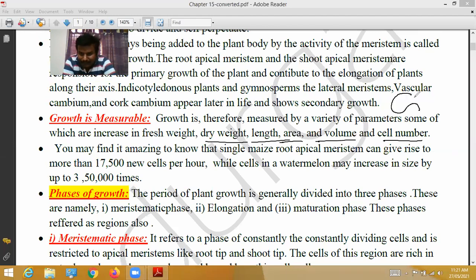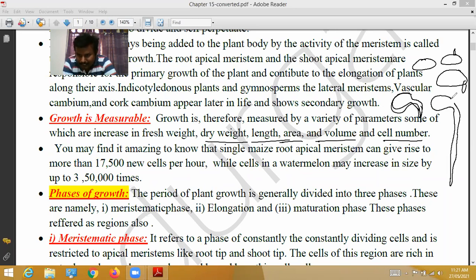Take one seed. This is the seed today. Next day, slowly it comes. Later, its length is increased, automatically from the upside. If we see these things clearly, step 1, step 2, step 3, step 4, step 5, step 6, and so on, we can measure growth if we observe daily growth.